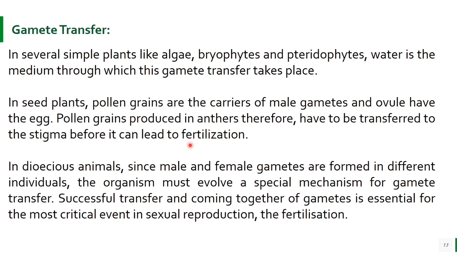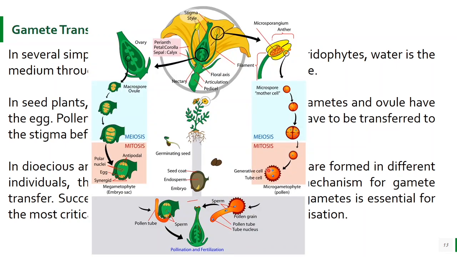can lead to fertilization. Dioecious animals में क्या है कि since male and female gametes are formed in different individuals, the organism must evolve a special mechanism for gamete transfer. Means they have to come closer in case of gamete transfer. So successful transfer and coming together of gametes is essential for the most critical event in sexual reproduction, that is fertilization. So let's take a look at gamete transfer in case of plants.